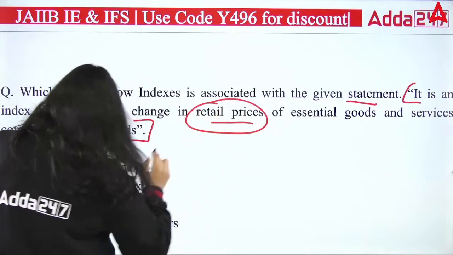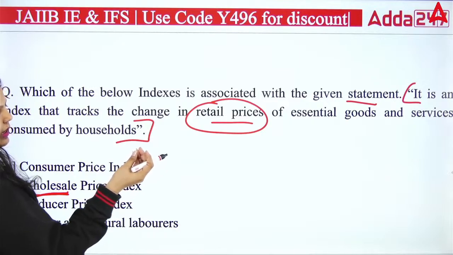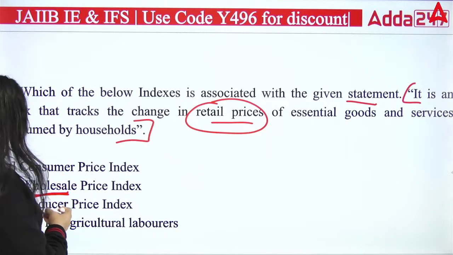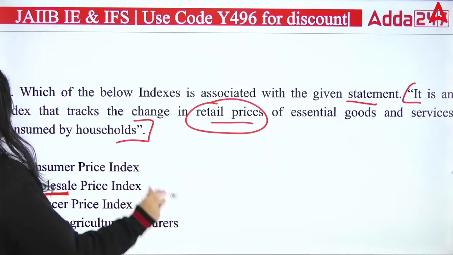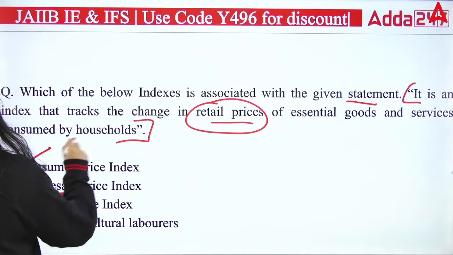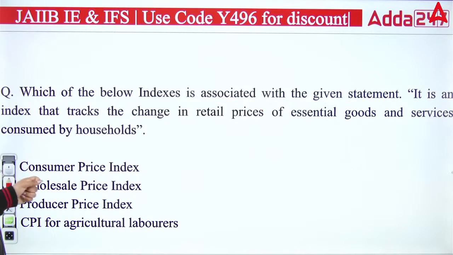So you can see we are talking about that index that tracks the change in the retail prices. If you go to the wholesale market, you will find wholesale price index. Like in the wholesale level, you are calculating the inflation. In the producer price index, at the time of manufacturing, you are calculating. And the retail will be your what? Consumer price index. So the right answer will be your A. Right answer will be your what? It is A, consumer price index.